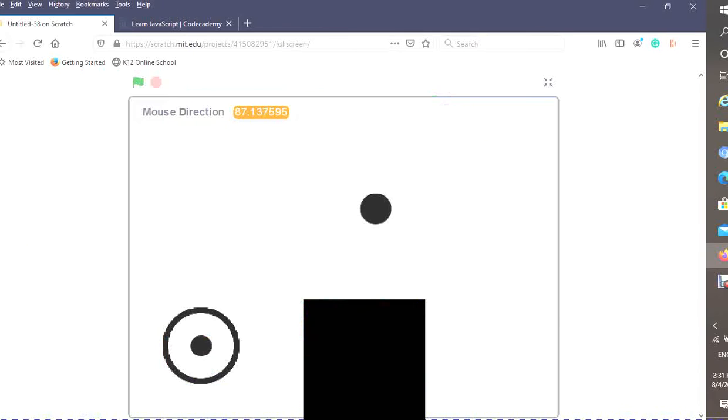So let's try it now. There we go. And now we can drag it around the circle. And we still have it functioning.